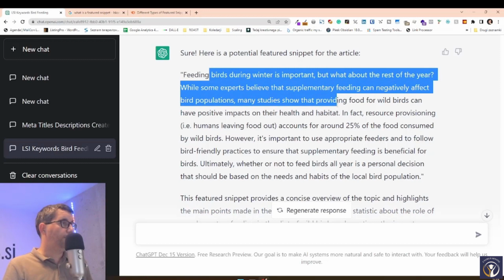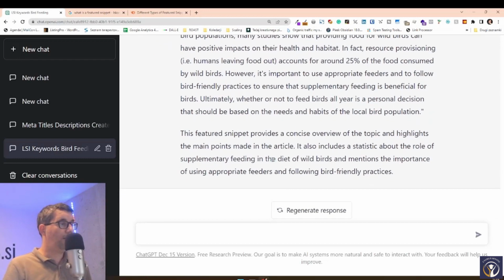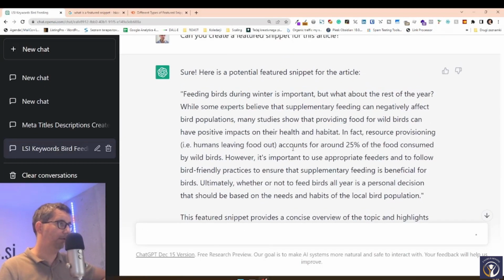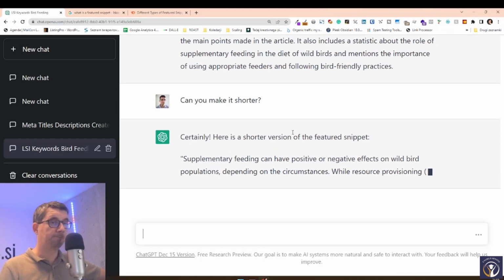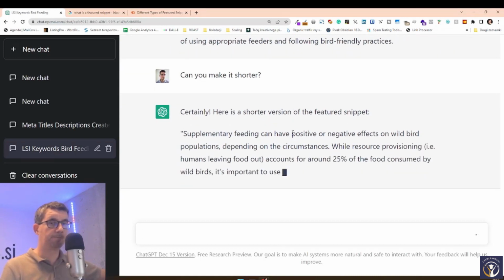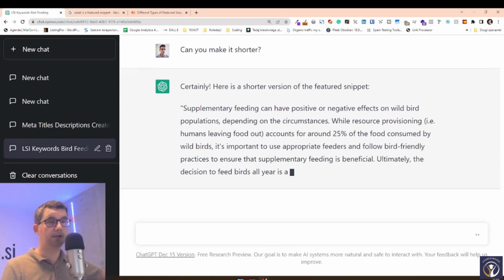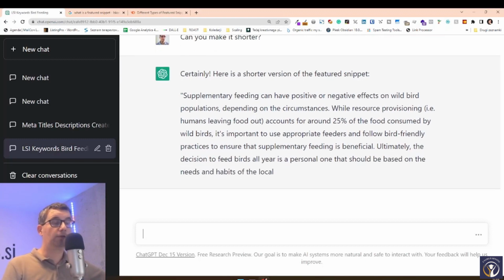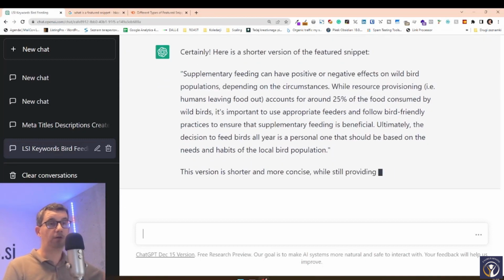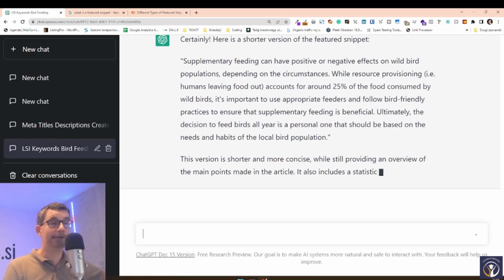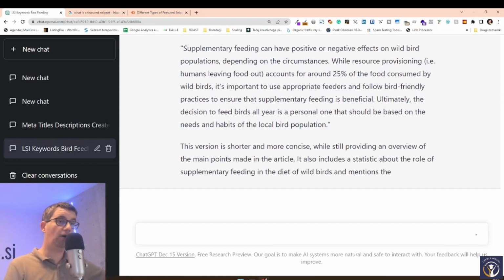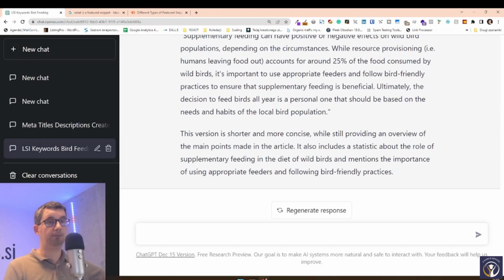Feeding birds during winter is important. Now, if we feel that this one is too long, we can ask it to make it shorter. And I feel it is a bit too long. And now we get a shorter featured snippet that we add to the top of our page, to the top of our content, and we can get the sweet clicks of the zero page result.